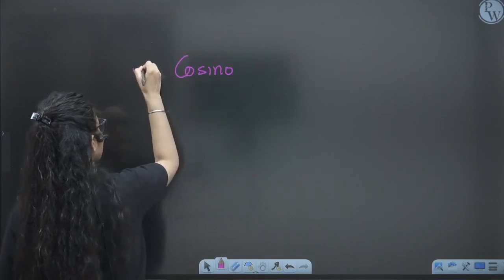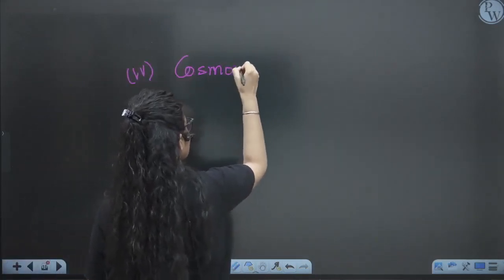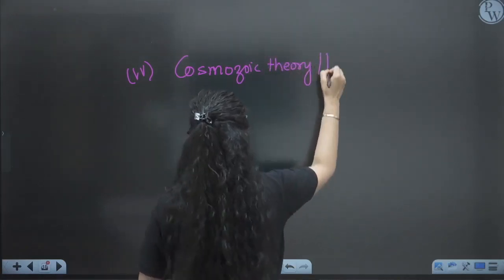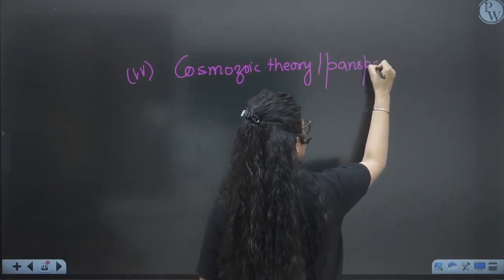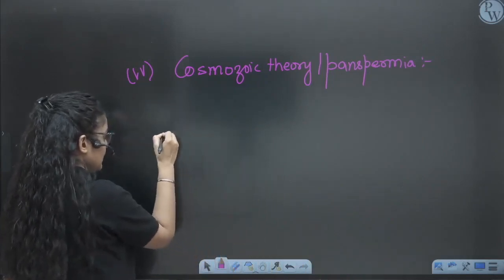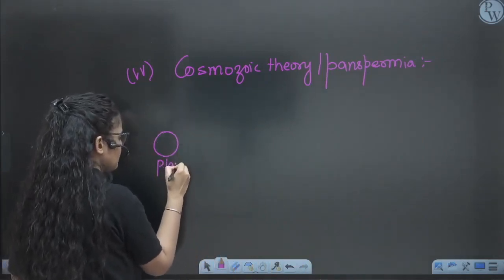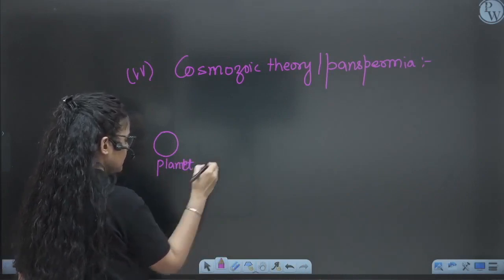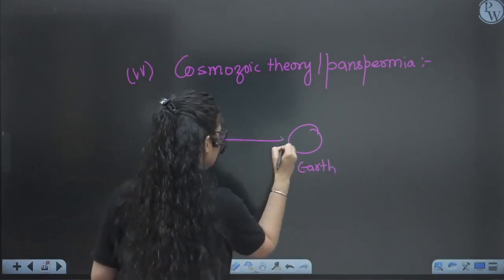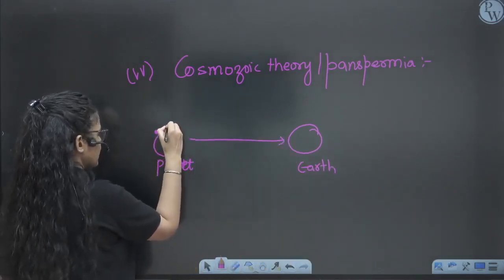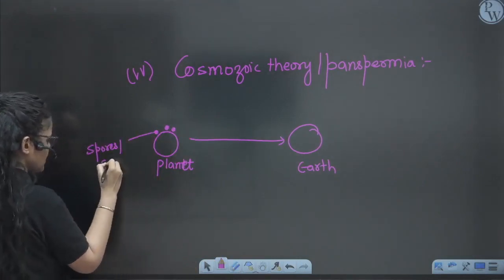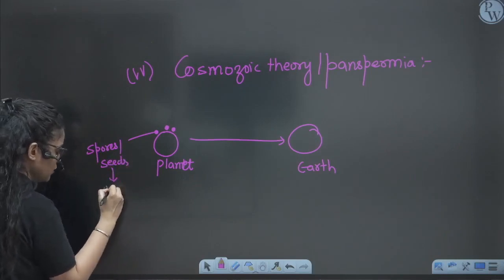So what is the cosmozoic theory? As the name suggests, we also call it the panspermia theory. Panspermia means seeds everywhere. This is one planet, suppose some different planet, and this is our Earth. According to some philosophers, this planet has some spores or seeds in it, which are considered a unit of life.